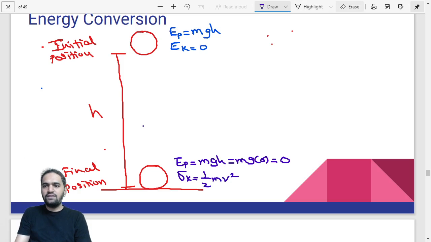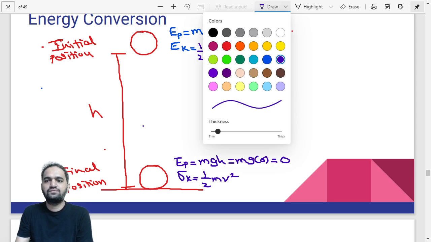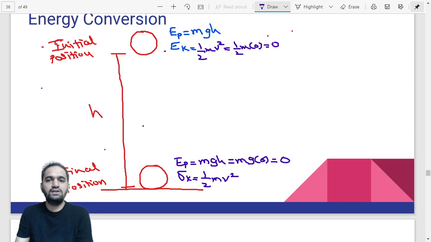Instead of writing 0 here, I will write the complete expression, half mv square, and the total energy would be potential energy plus kinetic energy, correct?